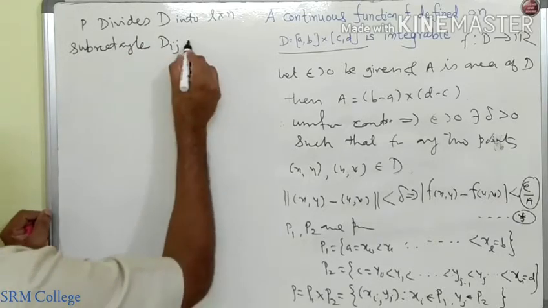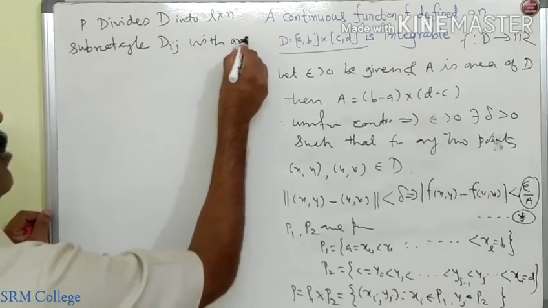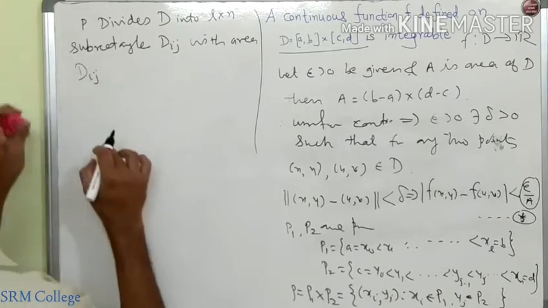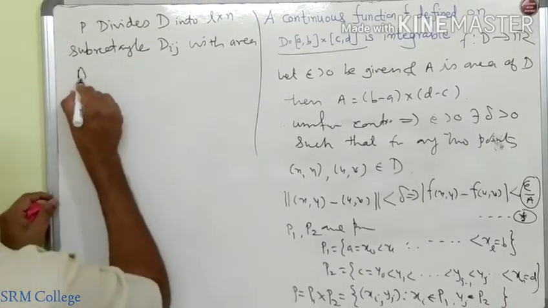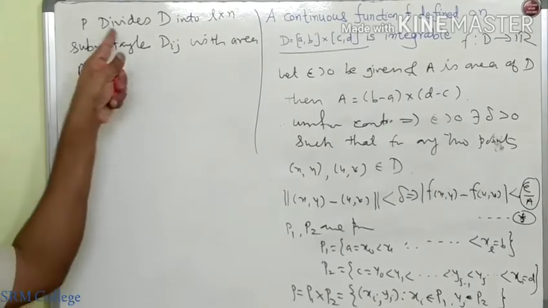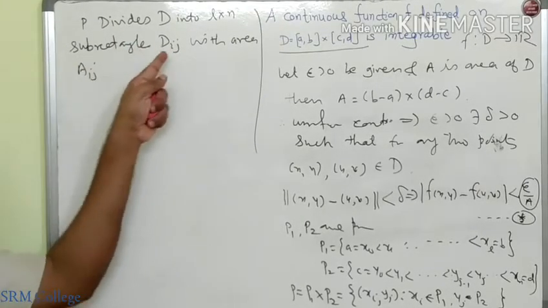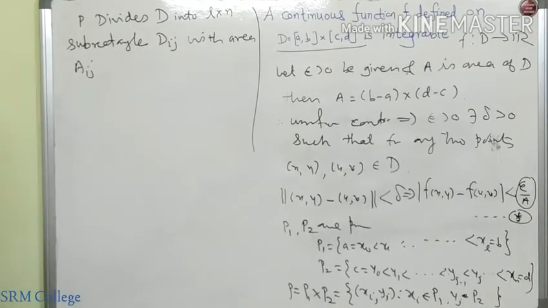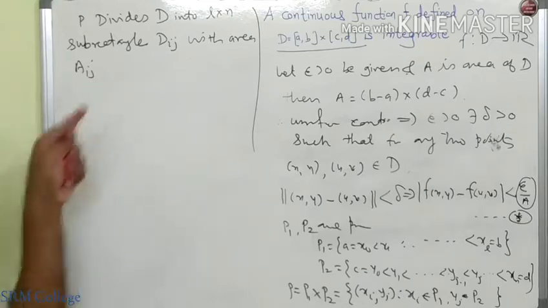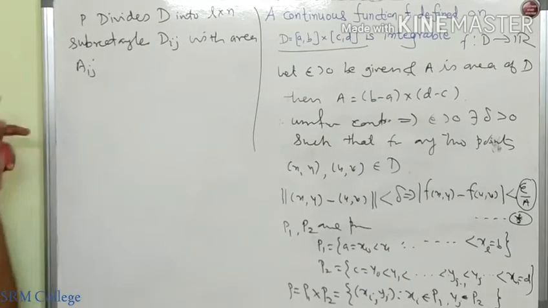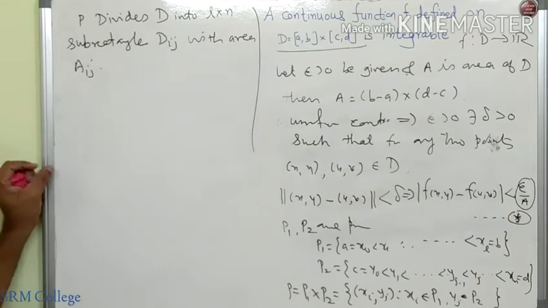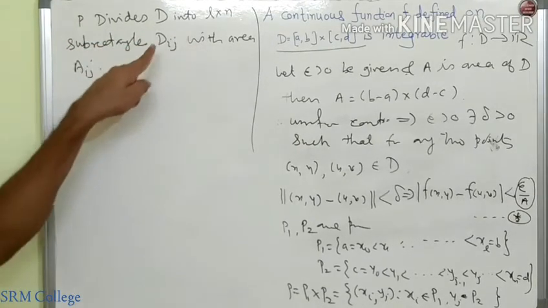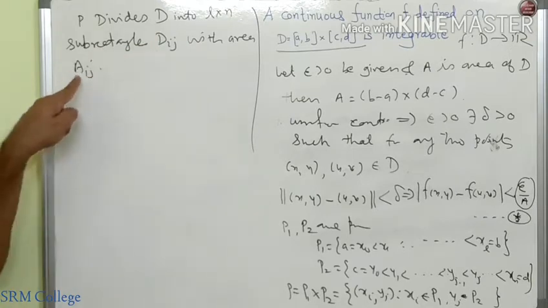Dij, with, we assume that their area is Aij. So there are LN subrectangles, each Dij having area Aij. You know what Aij is? Aij is equal to (xi minus x(i-1)) into (yj minus y(j-1)). That is the area of Dij. Now there are LN subrectangles having area Aij.